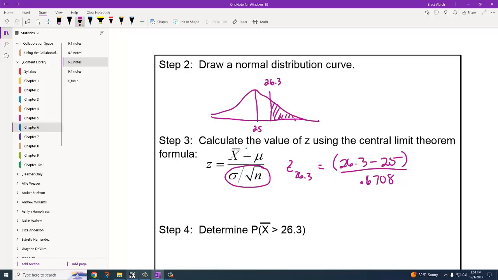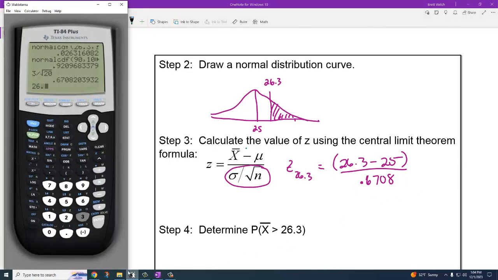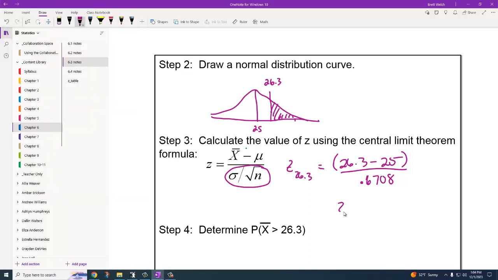If I throw this all into the calculator, again we've got 26.3 minus 25, dividing it by 0.6708, and Z is going to be 1.94.